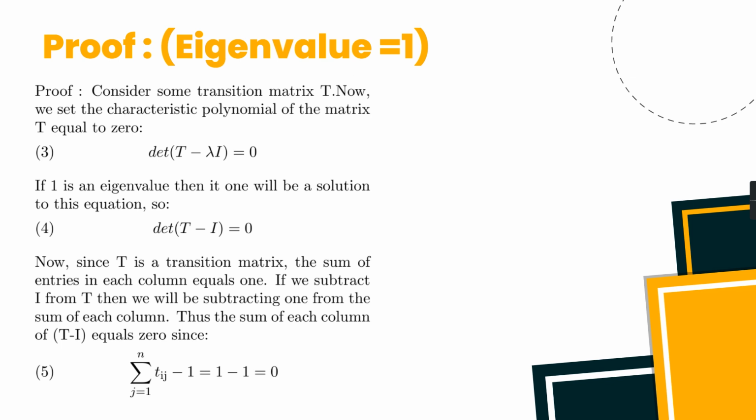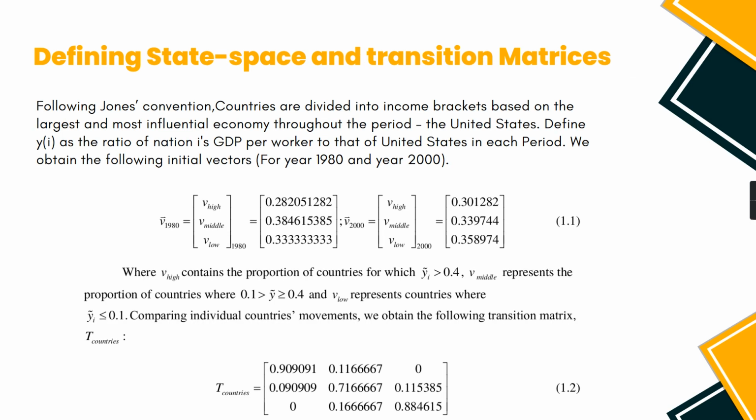Thus the sum of each of the columns of the matrix T minus I will be equal to 1 minus 1, that is 0, which implies that T minus I is not a full rank matrix and its columns and rows are linearly dependent. Hence the determinant of T minus I will always be equal to 0, thus implying that an eigenvector corresponding to the eigenvalue 1 will always exist. Hence a steady state is always achievable for any given transition matrix. Now that we've glossed over the linear algebra concepts, we'll come to the modeling part.